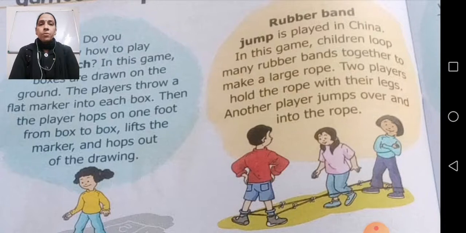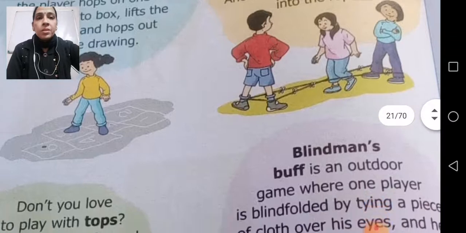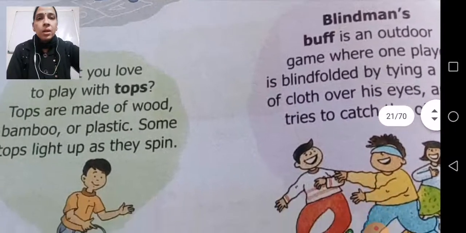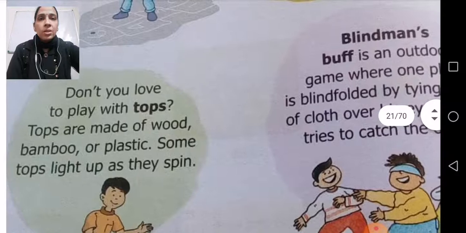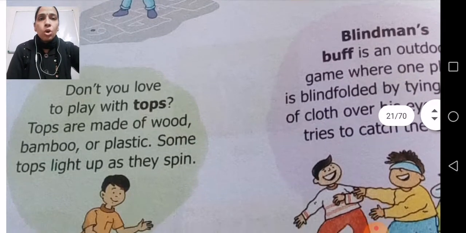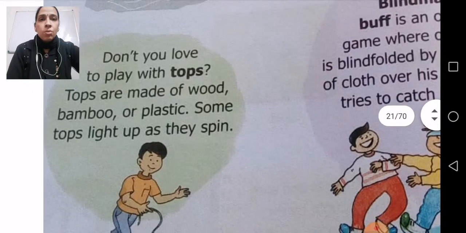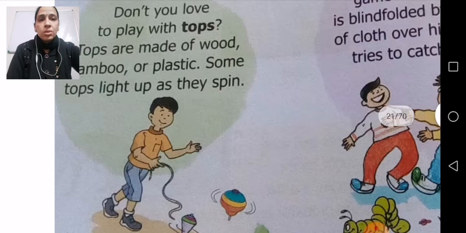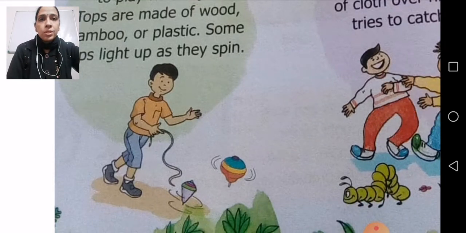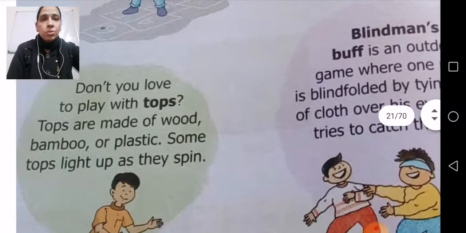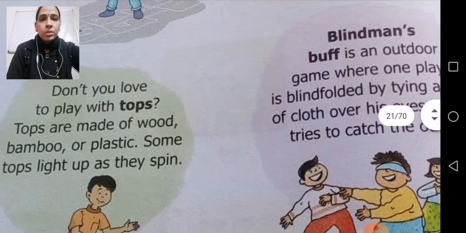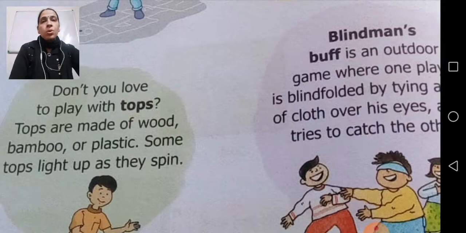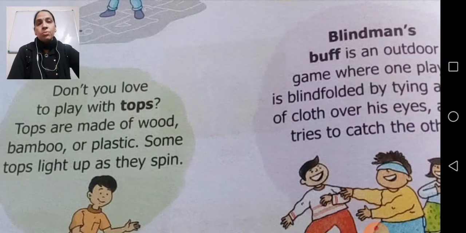but still there are many games which are played in our surroundings only. And as you can see here, don't you love to play with tops? Now what are tops? Tops are these. You can see this. Tops. So don't you love to play with tops? Tops, or in Hindi it is called lattu.